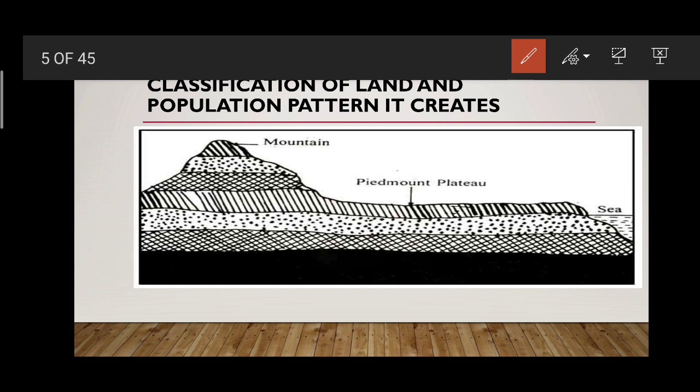The area which is called mountain comprises rocky region, plateau, rocky region, as well as you will find a sort of soil there, then plains with suitable climatic conditions for farming, and it is more densely populated than the area with steep slopes, that is mountains, and low-lying areas that are prone to flooding, and deserts. So land has been classified into three types. On the basis of relief, it is divided into three parts: mountains, plateaus, and plains.